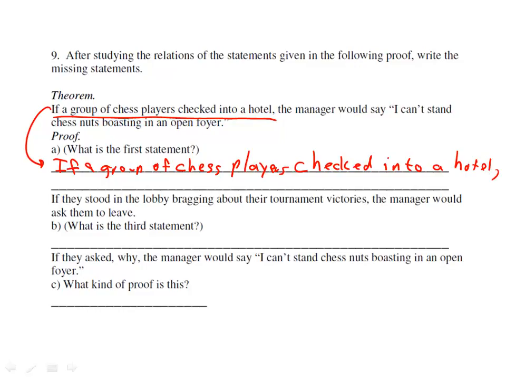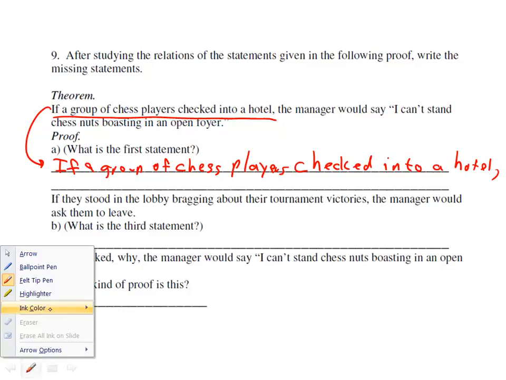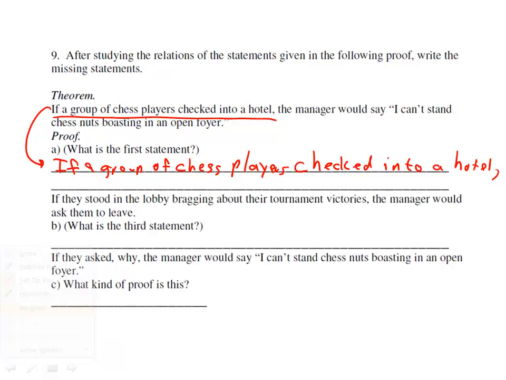So now we need the conclusion. And remember where that comes from. The conclusion comes from here. We have the statement that follows this one. So we know that that statement, the one that follows this one, has to start with the conclusion of the previous statement. So we might have to change the grammar a little bit to make it appropriate for this, but it should still say the same thing.